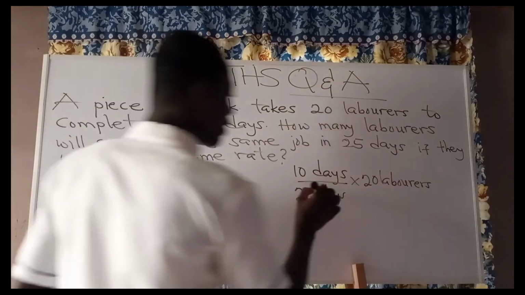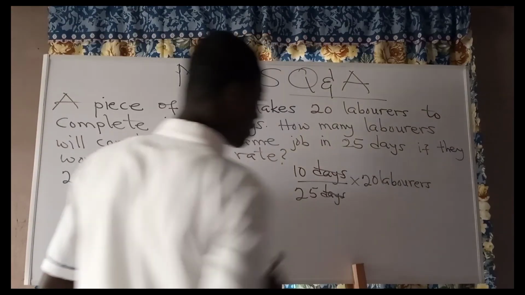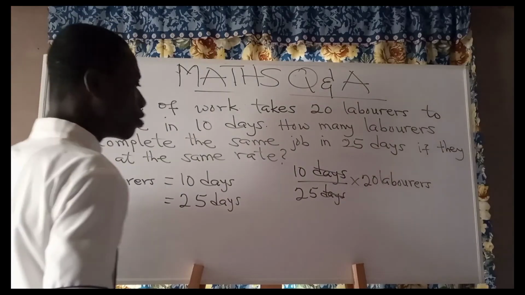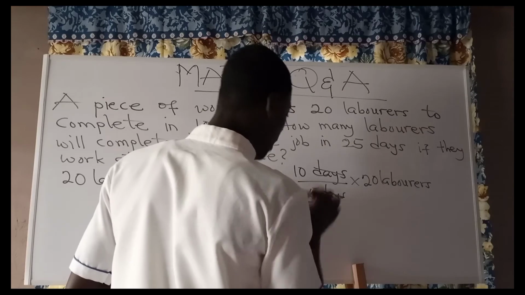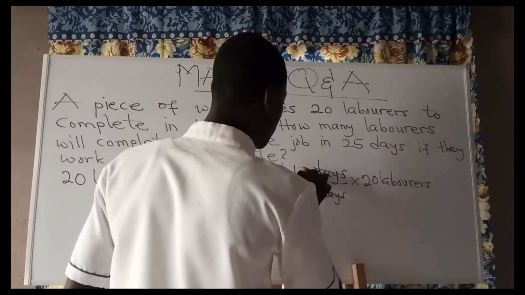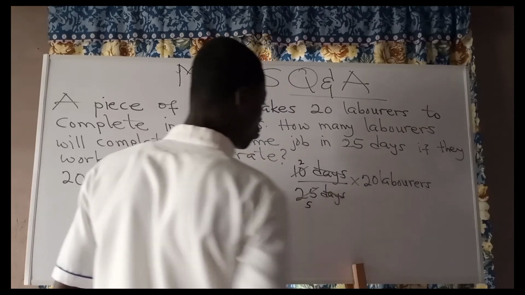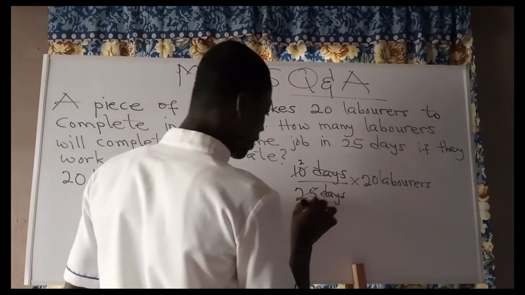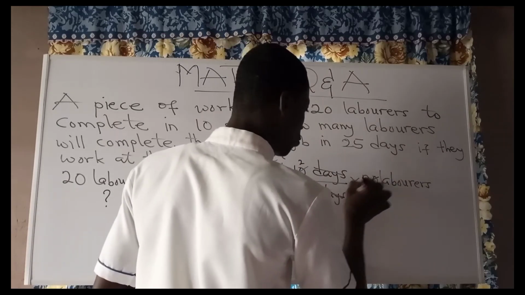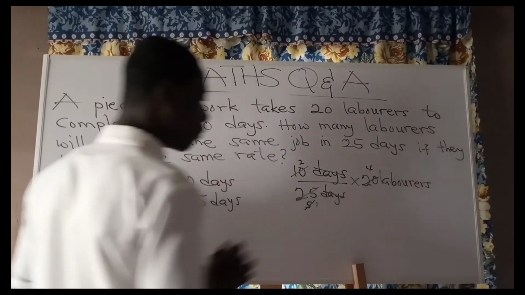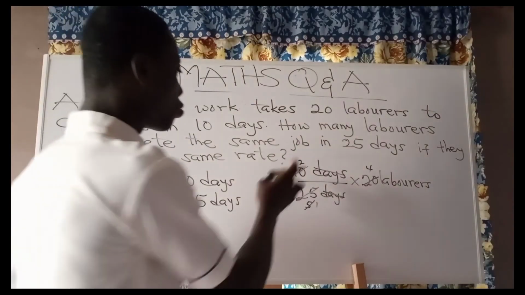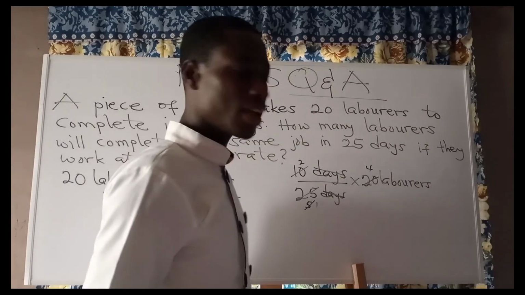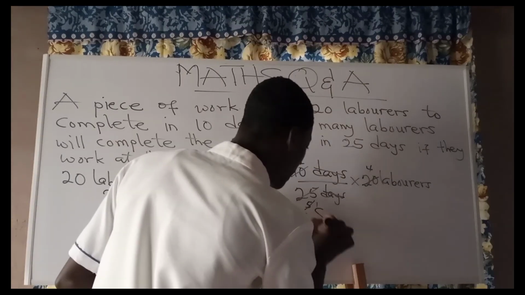Good. So the days will divide the days, right? So you see 5 can divide 25. We have here 5. 5 can divide 10. We have 2. And then 5 can even divide itself, 1. It can also divide 20. So 2 divided by 1 gives you what? Still 2. 2 multiplied by 4 gives you what? 8.